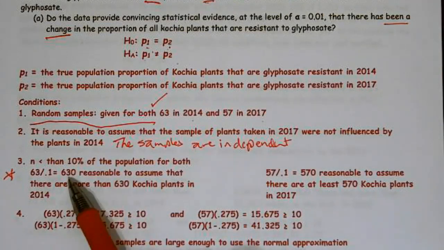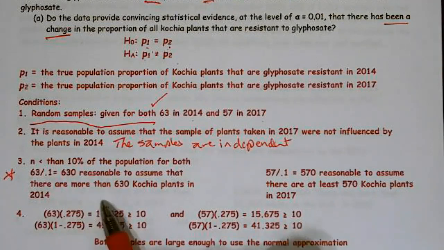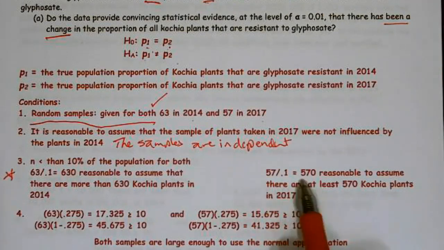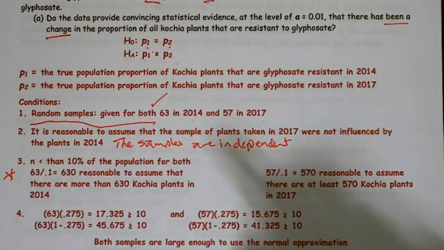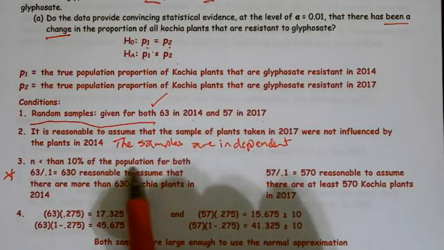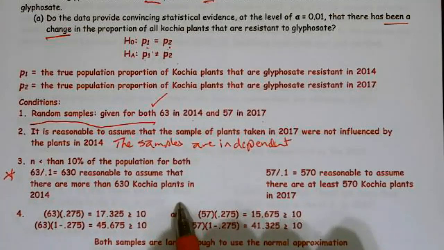63, because that was our sample size in 2014, times 10 is 630. It's reasonable to assume that there are more than 630 Kochia plants in 2014. And we had to do it for the other one, 57 divided by 0.1, and it's reasonable to assume that there are at least 570 Kochia plants in 2017. And there's my statement for both of them: N is less than 10% of the population for both. I could have placed it underneath, and that would have worked just as well.